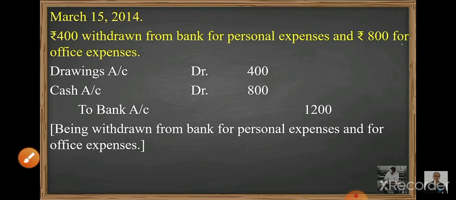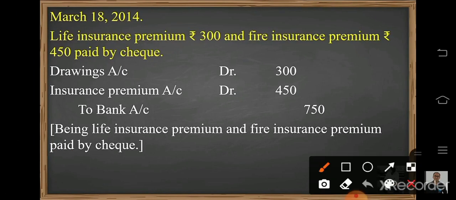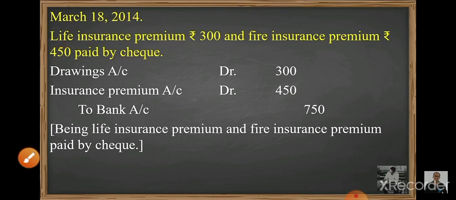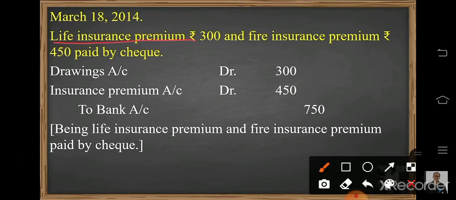Move to the next transaction. March 18, 2014, life insurance premium rupees 300 and fire insurance premium rupees 450 paid by check. Now please understand this, life insurance premium is a personal expense, because the owner is withdrawing the money from the business to pay his own premium, right? And this fire insurance premium is related to business. So here the life insurance premium will be considered as drawings.